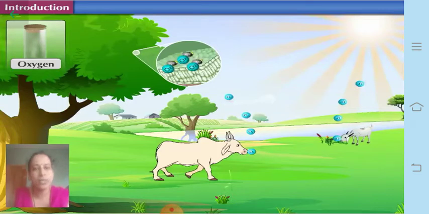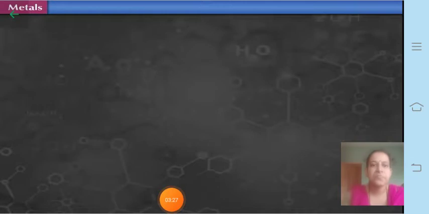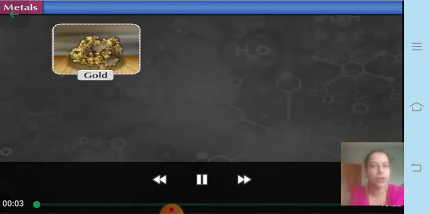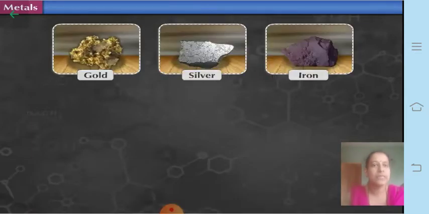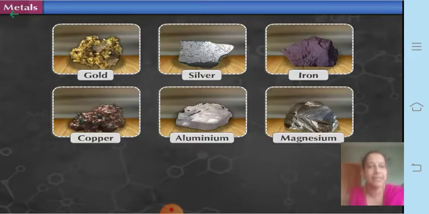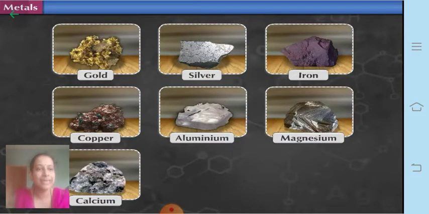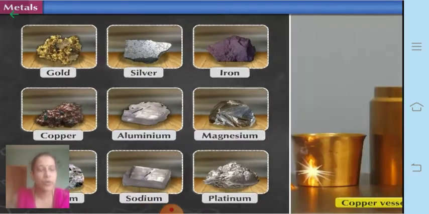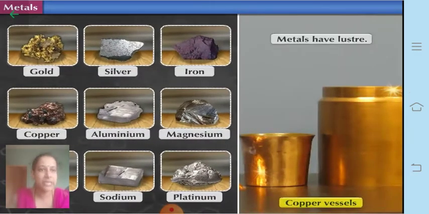So let us focus on what are metals, and in short, we will learn about their properties. Now you might have seen metals like gold, silver, iron, copper, aluminum, and at least heard about magnesium, calcium, sodium and platinum. Now what are their basic properties? They have a luster.